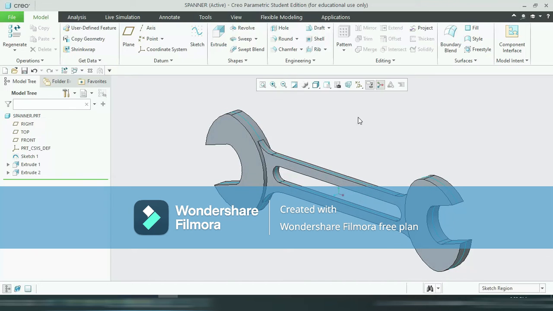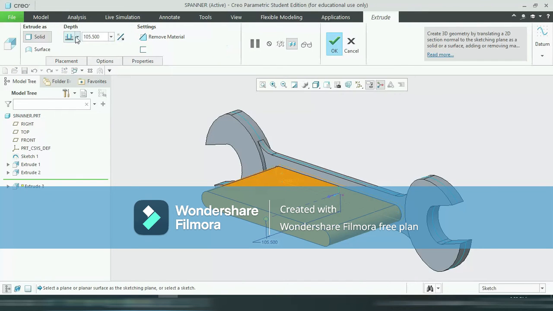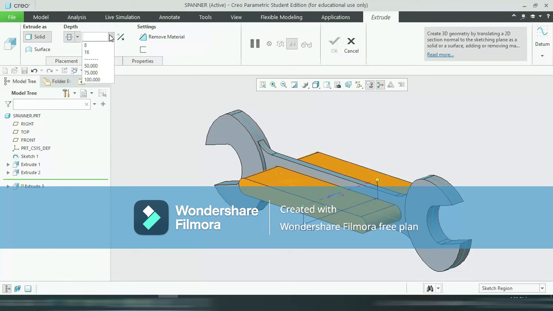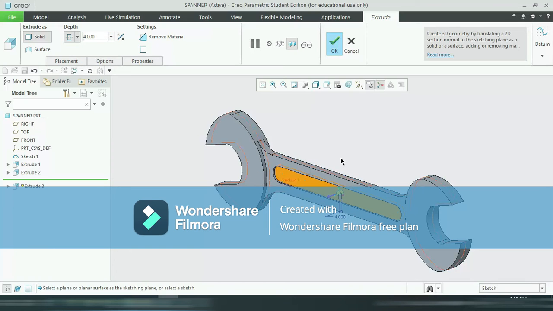Okay, so the last part is this one. Select this one, extrude, and again do the same procedure, make it symmetric. The only change is the dimension, it is 4. Enter and say okay.